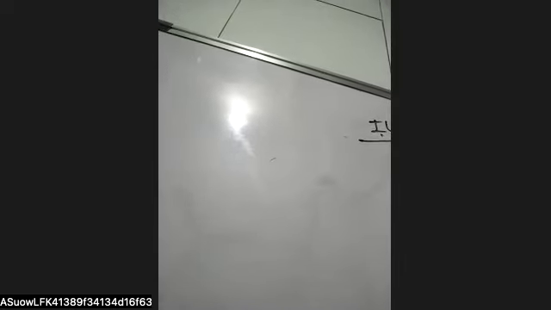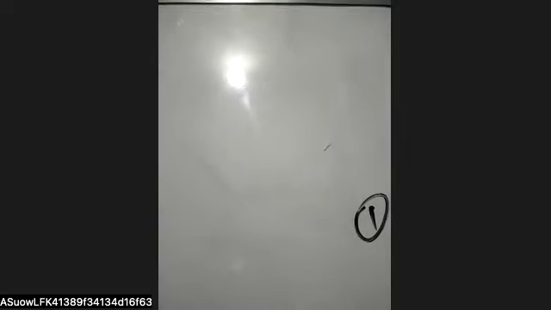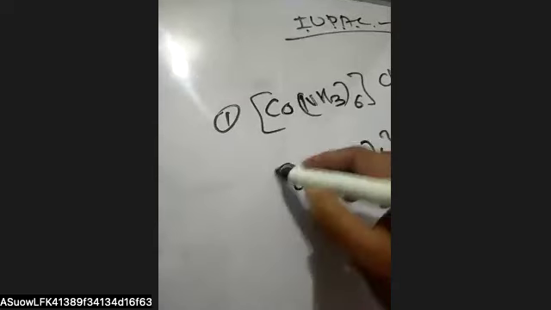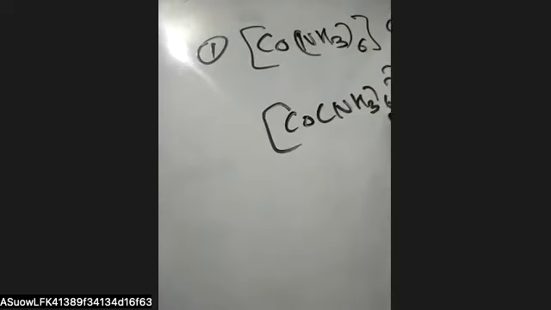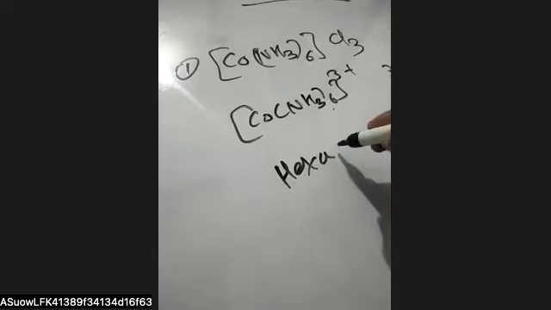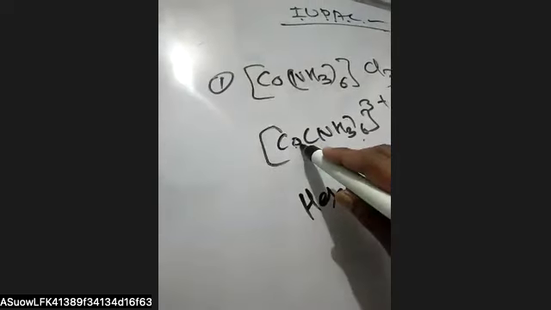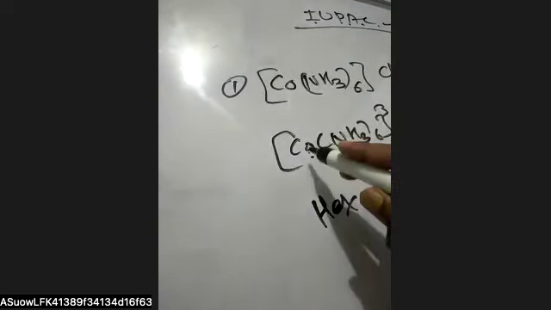Firstly, take the example of a complex like [Co(NH3)6]Cl3. Here the first rule is that we name the cation first. It will dissociate like this, [Co(NH3)6]3+ and 3 Cl minus. So we call it hexaammine. We do not change the cobalt here. We simply write cobalt because it is in the cation. Hexaamminecobalt(III) chloride. So it is named like this.